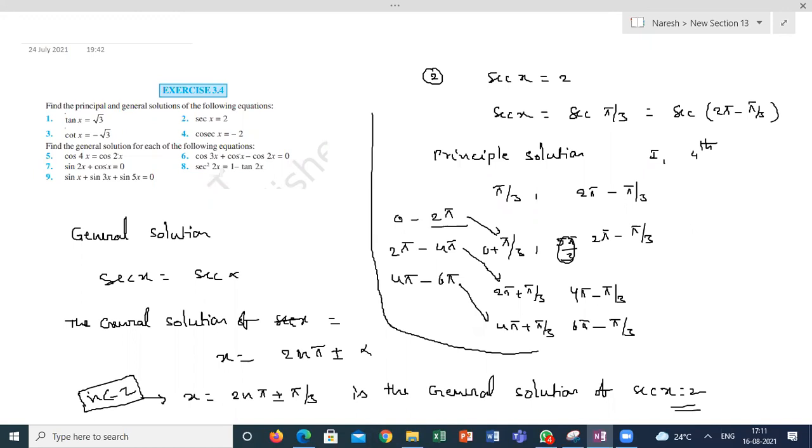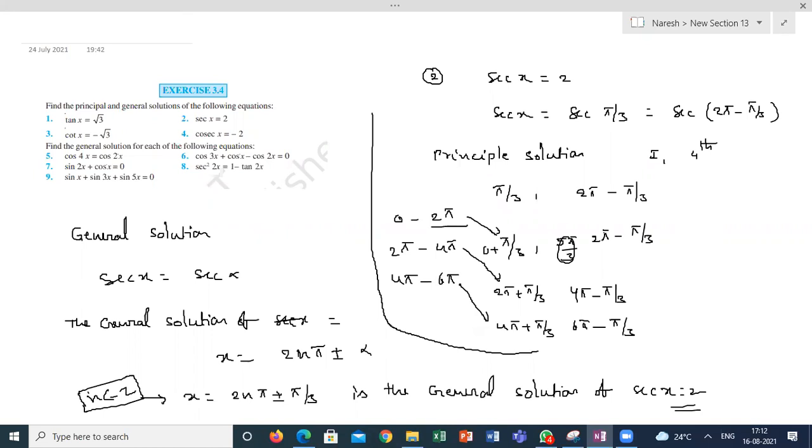Sir, could you explain how the second angle, which lies in the fourth quadrant, is 2 pi minus pi by 3? Yeah, when is secant positive? They gave secant x is equal to plus 2. When is it positive in 360 degrees? The first and fourth quadrants. First I am writing as 0 plus pi by 3, fourth I am writing as 2 pi minus pi by 3. If I am taking 270 plus, then it is changing into cosecant now. The complementary angle concept will come. Correct or not?